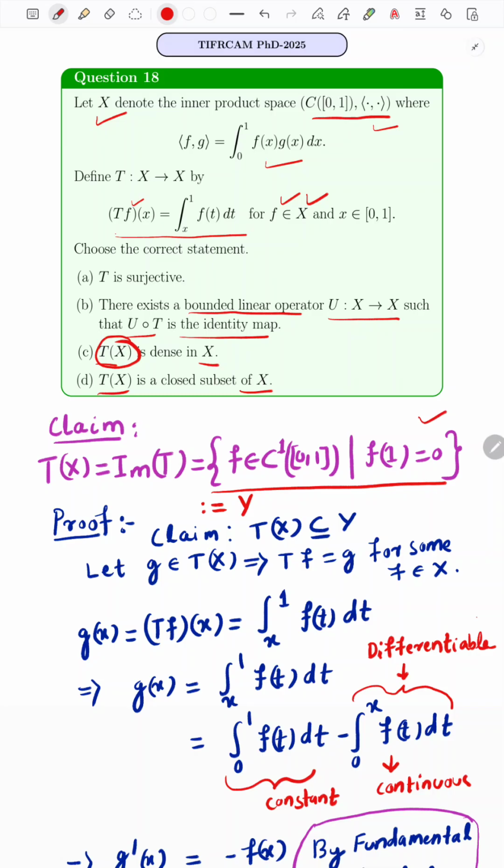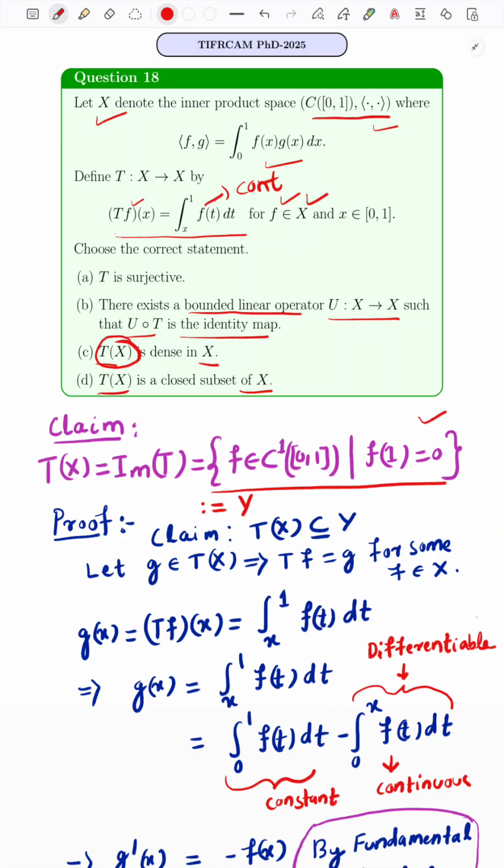First thing, you have to note that the operator T is defined in integral form, integrating from x to 1 of f of t dt, but here f comes from the space X, so f is a continuous function. We are integrating a continuous function, so by the fundamental theorem of calculus the result will be differentiable.